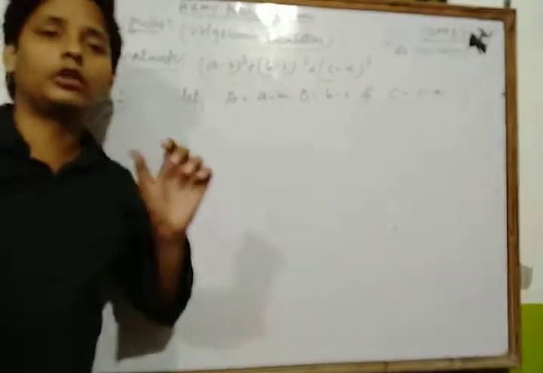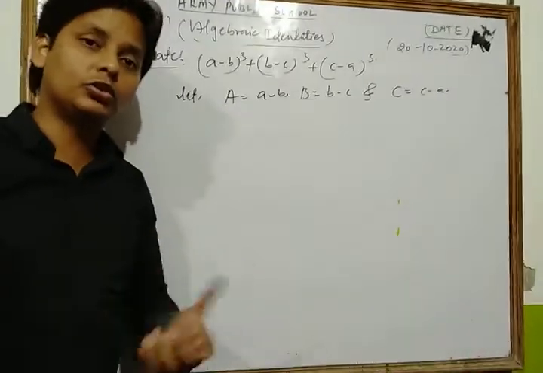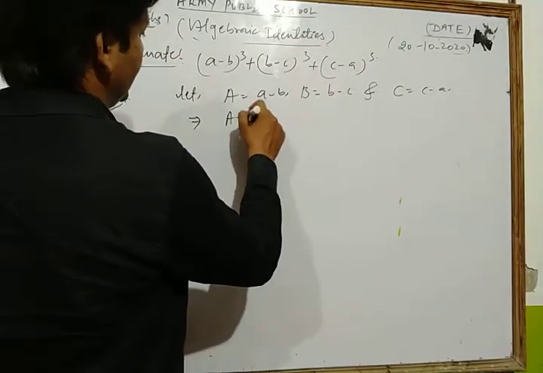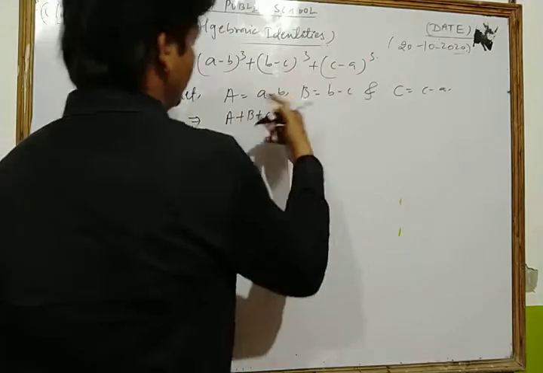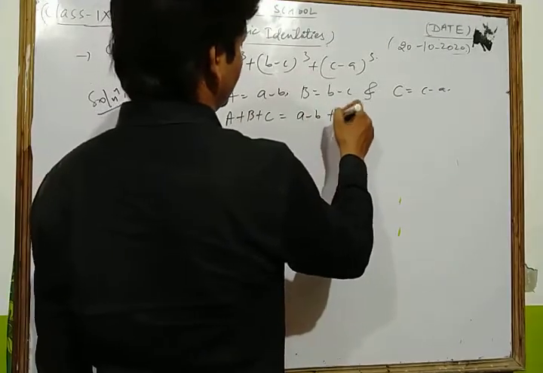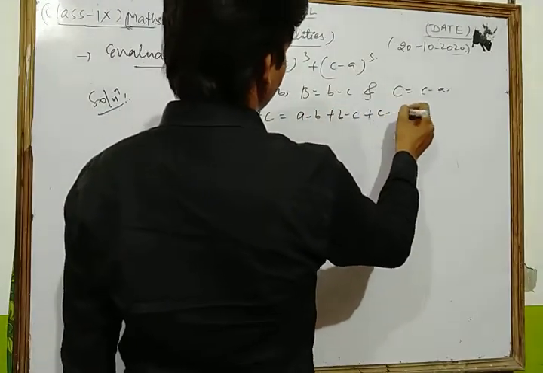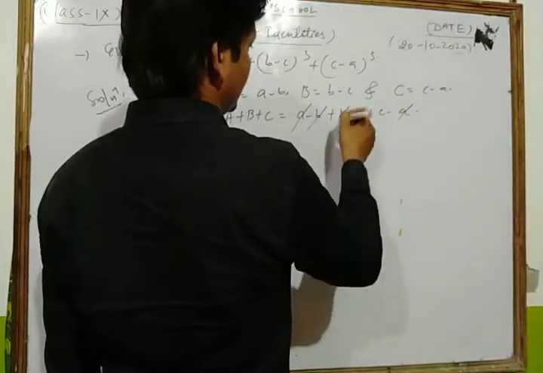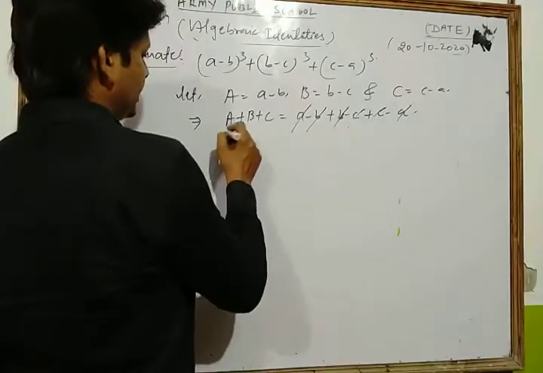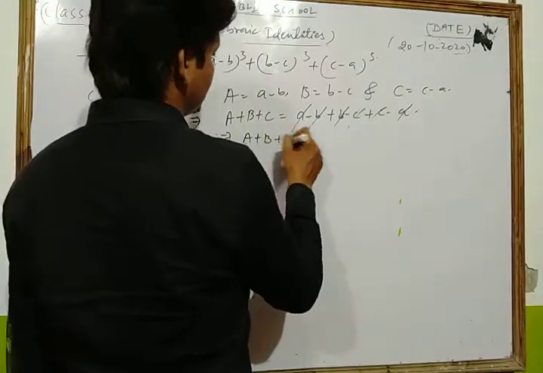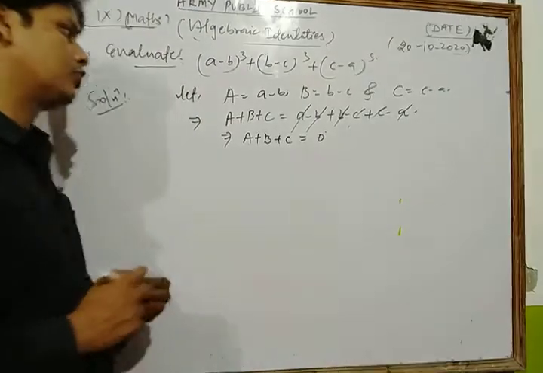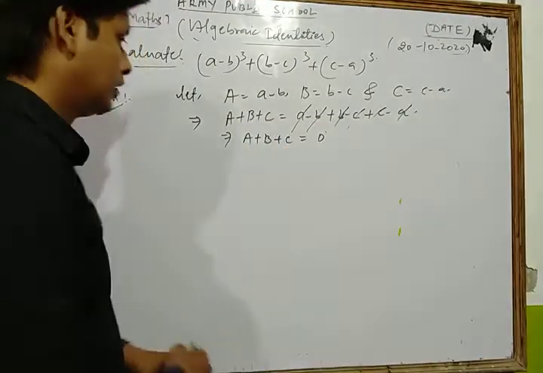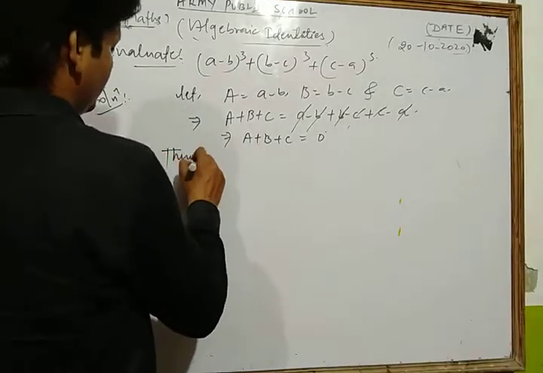Now first of all we find the value of A + B + C. If it's 0, then that question is very easy. The value of A is a − b, B is b − c, and C is c − a. Now look, a cancels with a, b cancels with b, and c cancels with c. So we get A + B + C equal to 0. In this way we get A + B + C equal to 0.